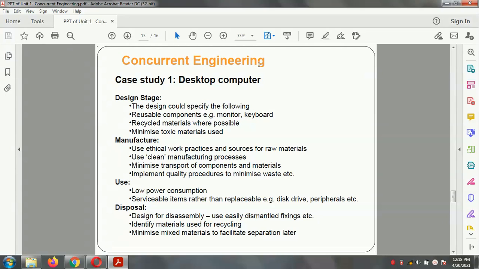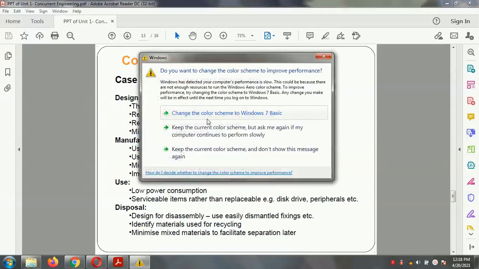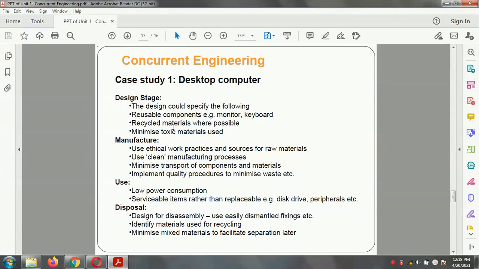So for understanding this concept, we carry out case studies. The first case study is related to the desktop computer. All the students know the concept of the desktop computer. With respect to the desktop computer, the design stage could specify the following: reusable components, recycled material, minimized toxic material.